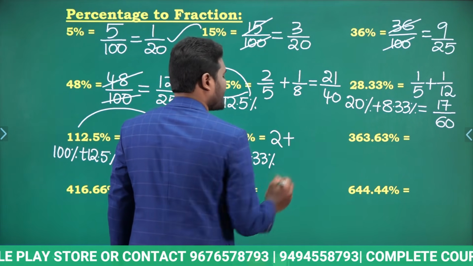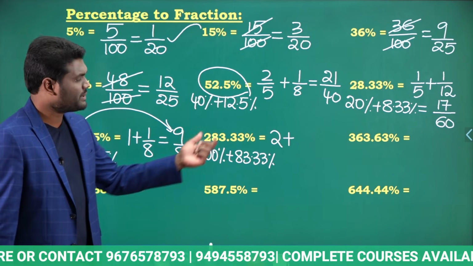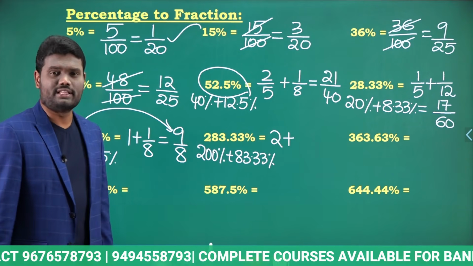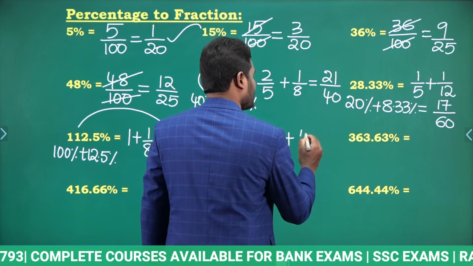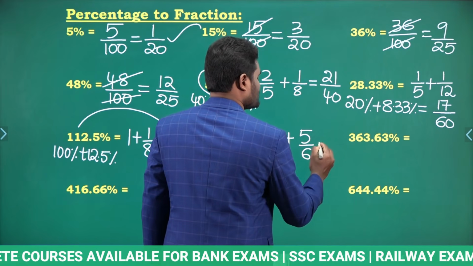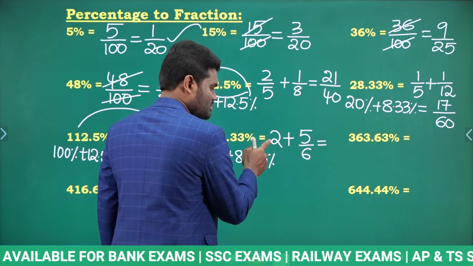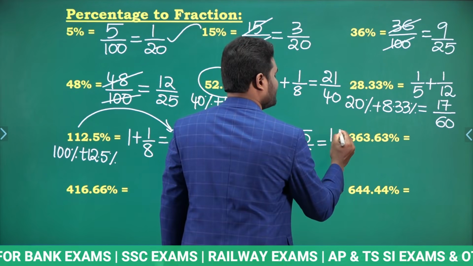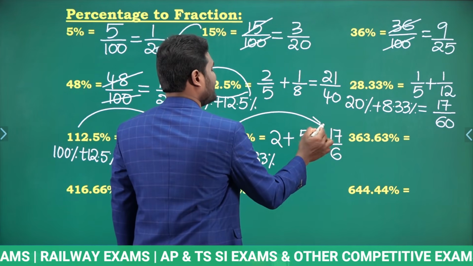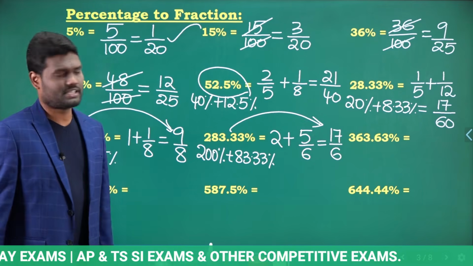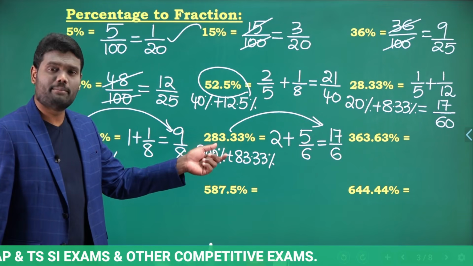Why? Because 100% means 1. So 200% means 2. 83.33 in terms of fraction, it is nothing but 5 by 6. So when you add this, 6 2 times 12, 12 plus 5 is 17. So now it is going to be 17 by 6, which means 283.33% is same as 17 by 6.